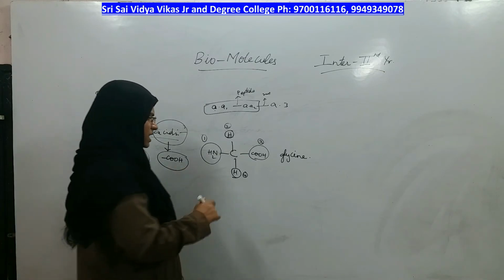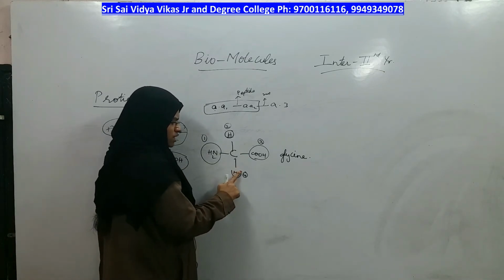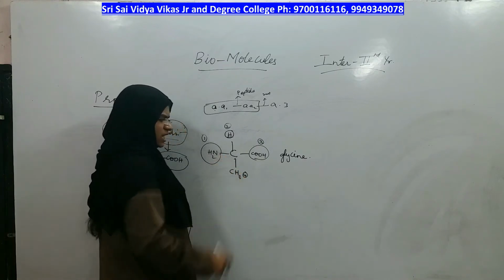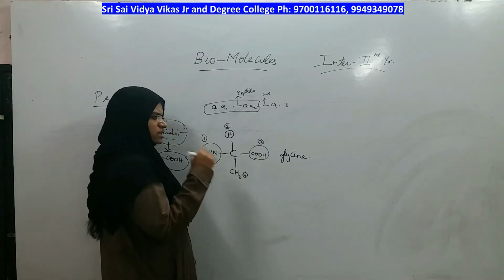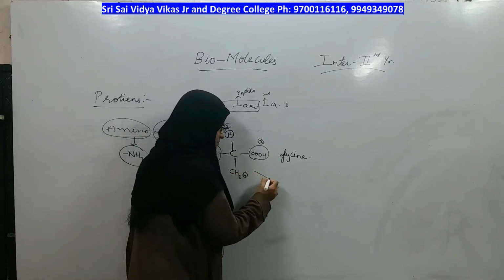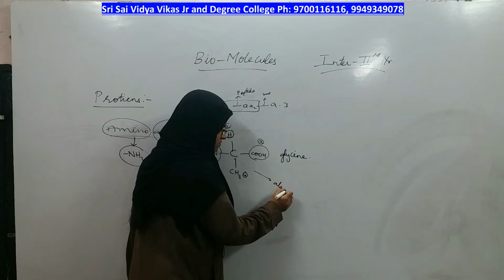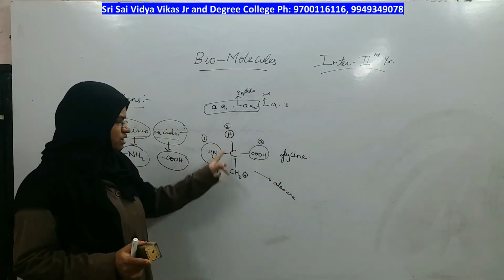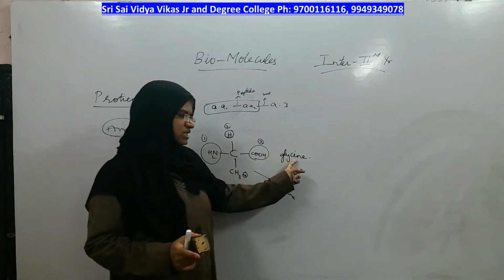If you replace hydrogen with a methyl group, the amino acid becomes alanine. If both of them were hydrogens only, it was called glycine.